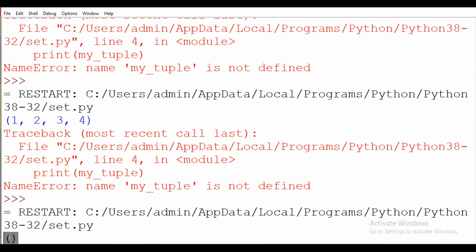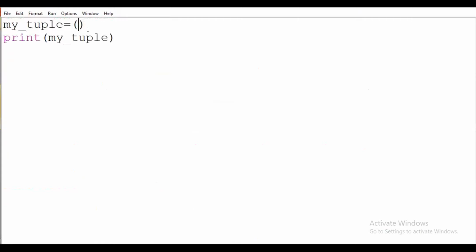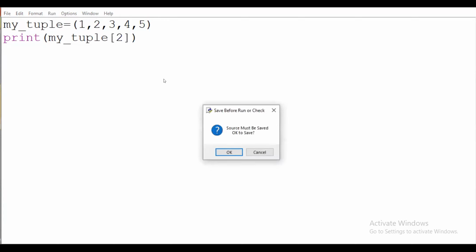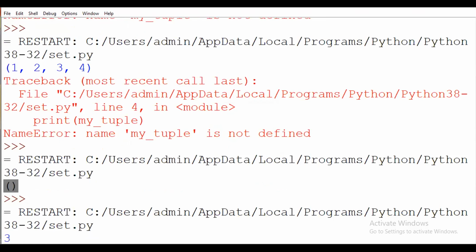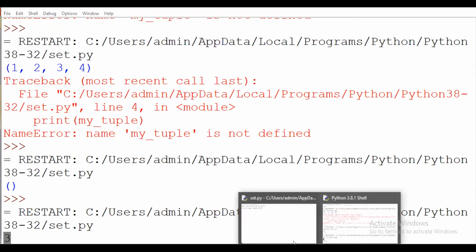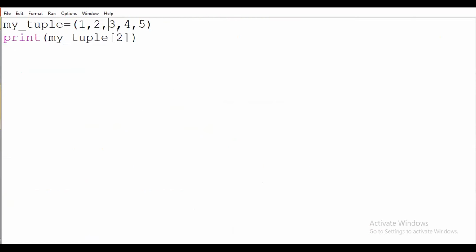After that, suppose I want to perform an indexing operation. First I will put some elements in my tuple. Now I want to perform the indexing operation, so I want to read the element at the second location. At the second location the value 3 will be there. Why? Because indexing starts from 0, 1, 2, 3 and 4th location.